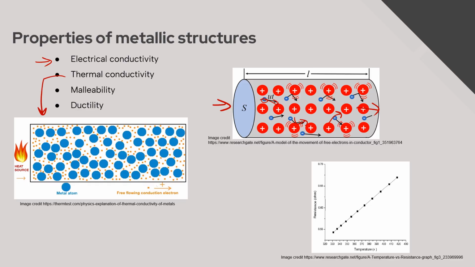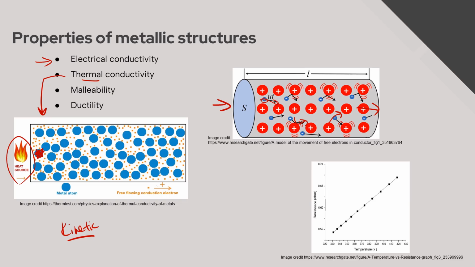Similar is the idea of thermal conductivity, or being able to conduct heat. A heat source is going to lead to an increase in kinetic energy. Temperature is all about kinetic energy, which is the energy of movement. And so when we add heat to a metal, those cations wiggle and jiggle a little bit more because they've got more kinetic energy.